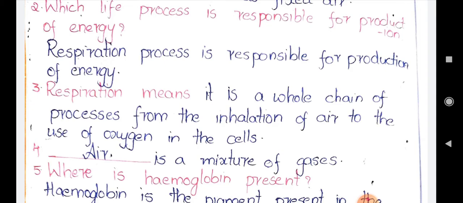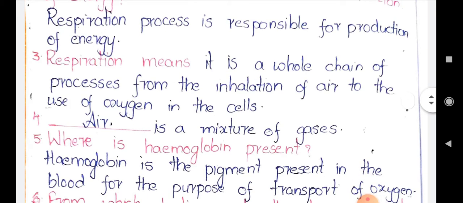Now let's go to the fourth blank. Dash is a mixture of gases. Air is a mixture of gases. We know that air has different types of gases, and oxygen is present in 21%, carbon dioxide 0.03%, and nitrogen is 78%. Like that different types of gases are present in different percentages. So air is a mixture of gases.